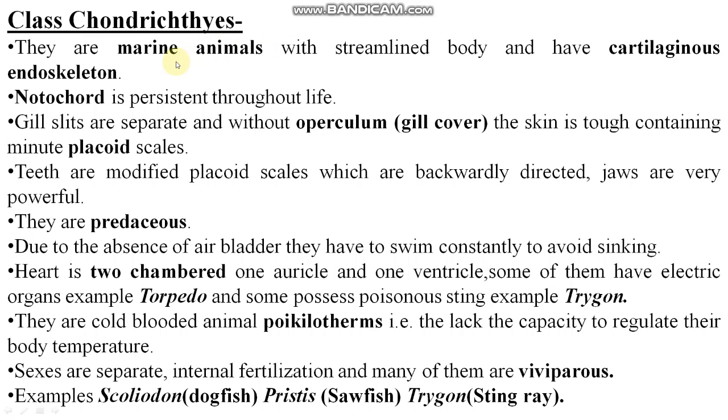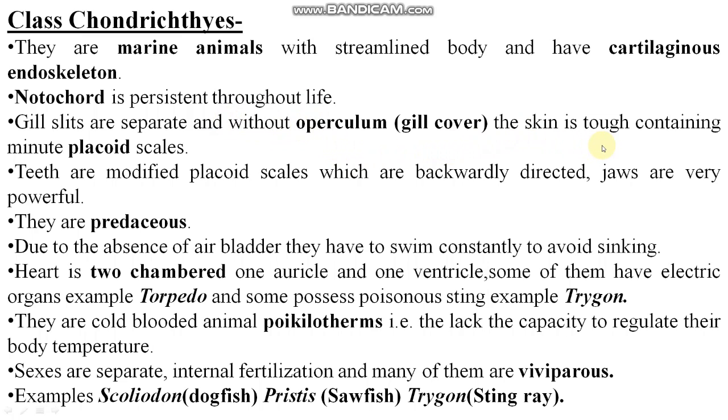So class Chondrichthyes, they are marine animals. They are actually a class of Pisces, Chondrichthyes and Osteichthyes. You can see they are marine animals with a streamlined body and a cartilaginous endoskeleton. Notochord is present throughout their life. Gill slits are separate and without operculum.